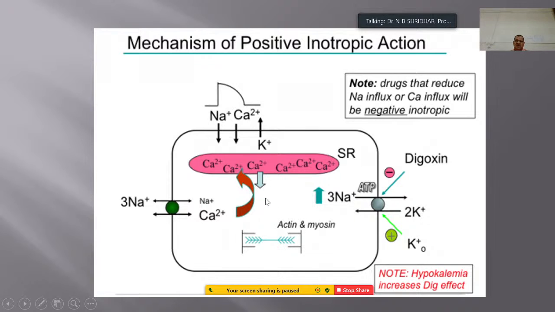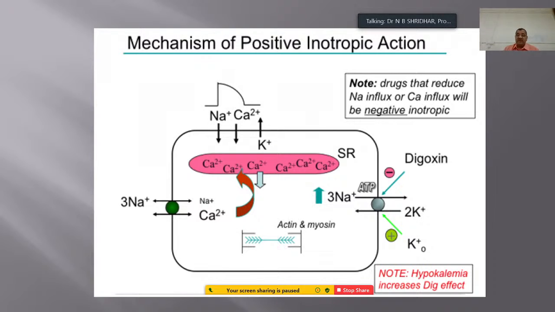Because of the increased calcium, the actin and myosin filaments start functioning, and there is a contraction of the heart, and the drugs that reduce the sodium influx or calcium influx will have the negative inotropic action. So the digoxin is having a negative effect on the ATPase in the sodium potassium exchange pump. So this is the place where it is going to act.